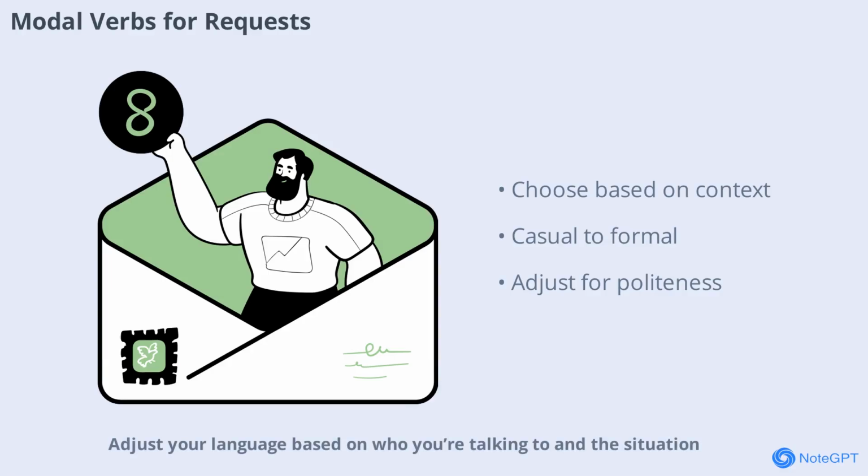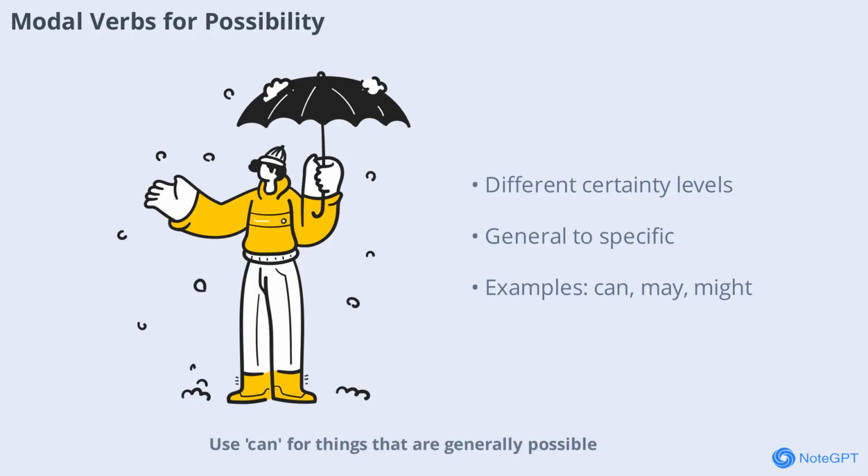Adjust your language based on who you're talking to and the situation. Use can for things that are generally possible, may for things that are likely, and might for things that are less likely. For example, it can snow in winter, it may snow tomorrow, and it might snow but I doubt it. Each verb gives a different level of certainty.